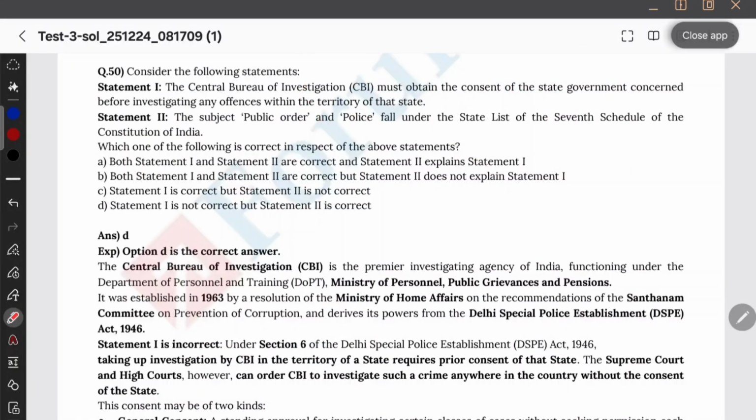CBI must obtain the consent of state government concerned before investigating any offences within the territory of that state. That's correct. Police and public order are under the state list of the 7th Schedule. This is also correct. But you know what? I think there's a recent judgment. If CBI already has a prior order from the High Court or Supreme Court, then it need not require consent from the concerned state government, because the statement says before investigating any offences within the territory. So it is polity. If it is having an exception, it will be wrong. Therefore, this option is wrong.